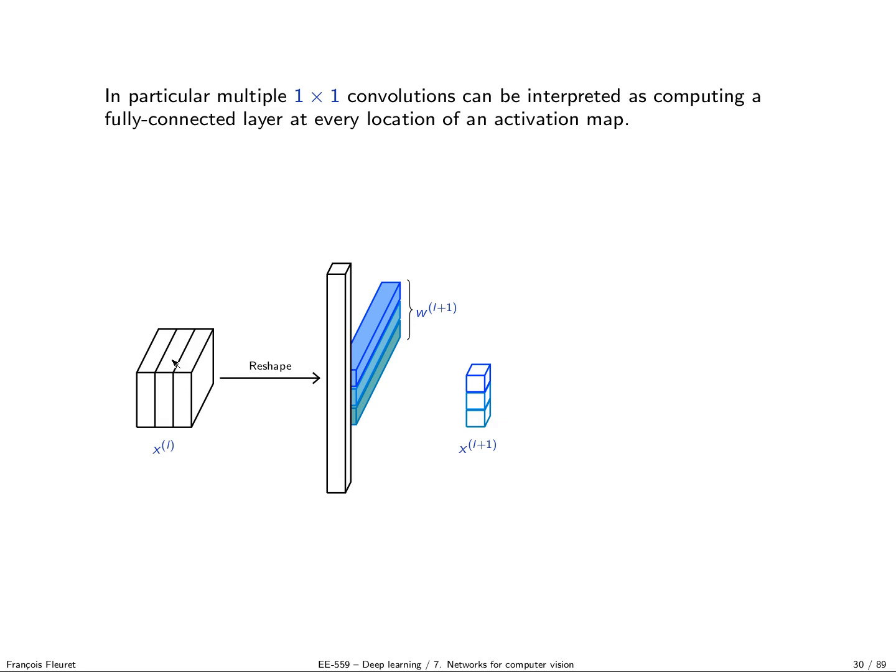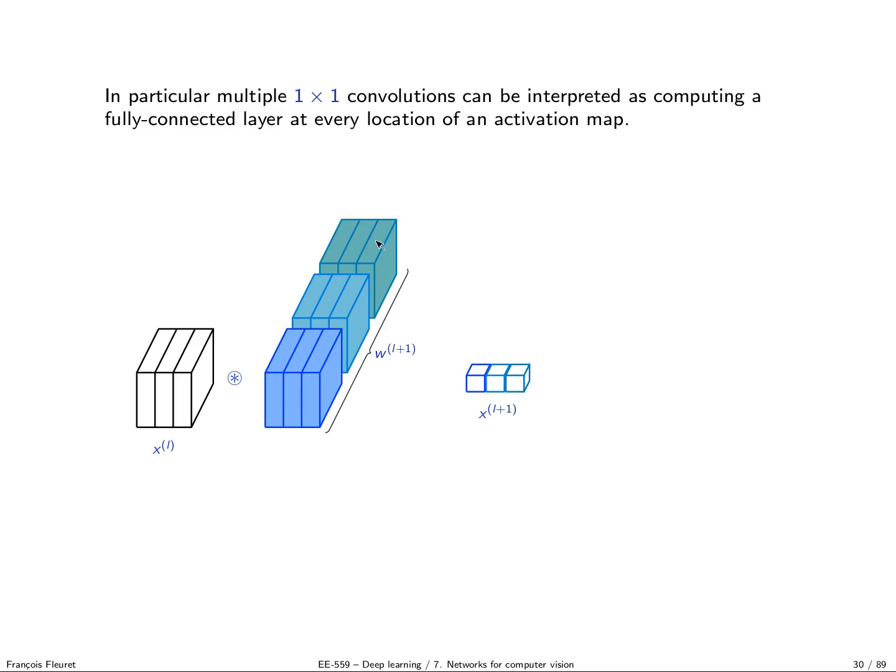So again, you take the output of your convolution layers, reshape it into a single 1D vector, and then you have the weight vectors of your fully connected layer to get a bunch of activations, and then your second fully connected layer would do the same. You would get a 1D vector corresponding to the output of this fully connected layer. You can do exactly the same trick: you can replace all the weight rows of your fully connected layer by a bunch of filters of the same size as the input tensor.